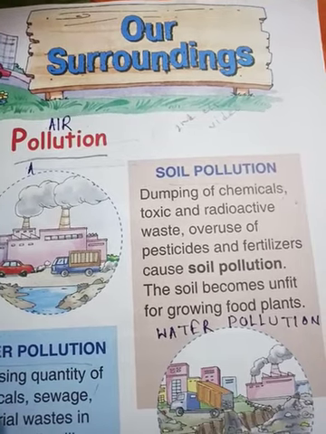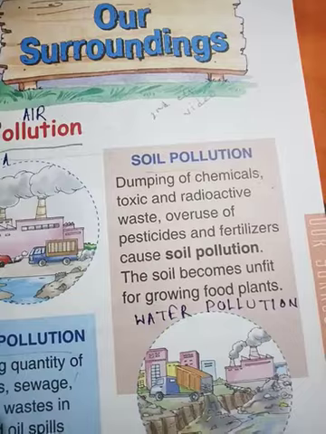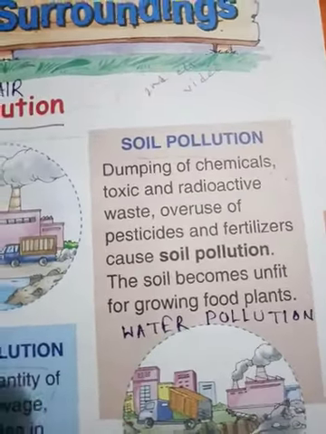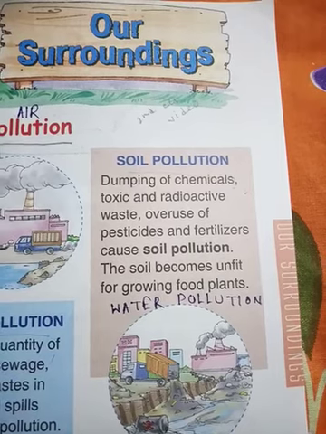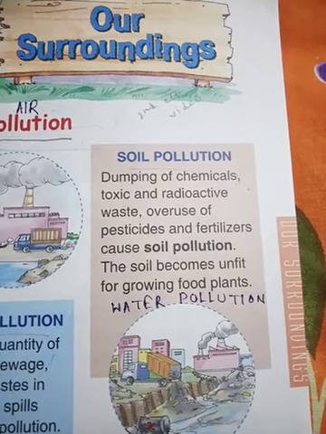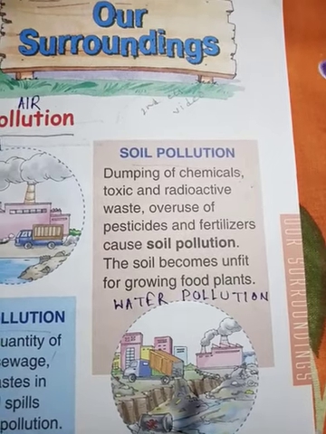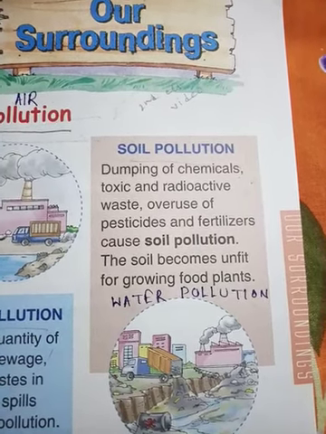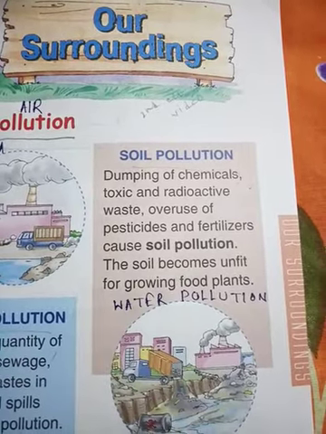Throwing garbage and overuse of pesticides and fertilizers cause soil pollution. So if you want to stop soil pollution, we have to stop throwing garbage and we have to stop overuse of pesticides and fertilizers.